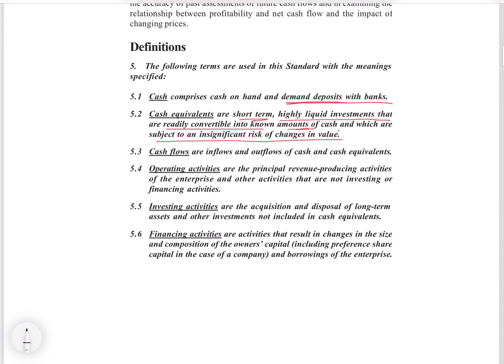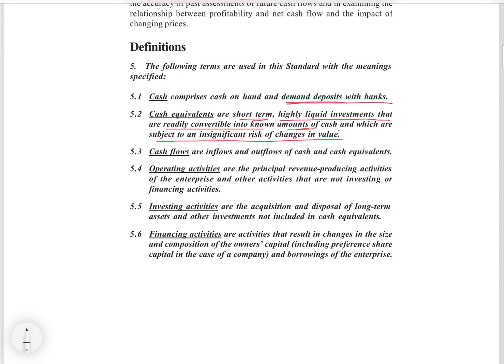Such types of investments are called highly liquid investments, which can be converted into cash immediately. Such investments are considered to be cash equivalents. So these are the cash equivalents, which are considered equal to cash. So, cash and cash equivalents. Cash flows, when they use the term cash flows, it means inflows and outflows of cash and cash equivalents.